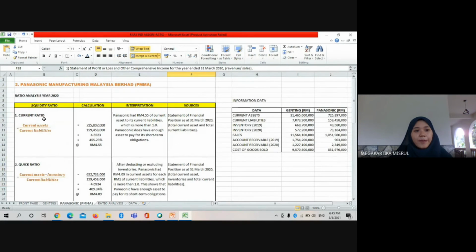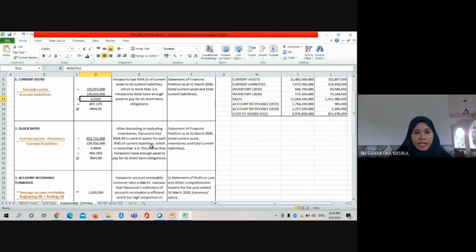Next, this is for Panasonic Manufacturing Malaysia Berhad ratio analysis for the year of 2020. Its current ratio is, get this, by dividing current asset by its current liabilities. So Panasonic had 4 ringgit 55 cents of current asset to its current liabilities, which is more than 1.0. Panasonic has enough asset to pay for its short-term obligation.